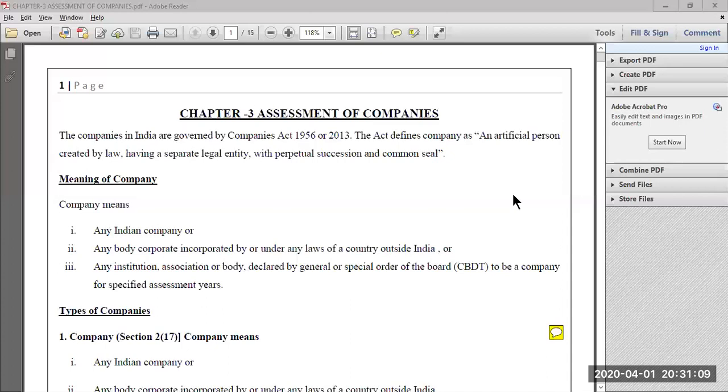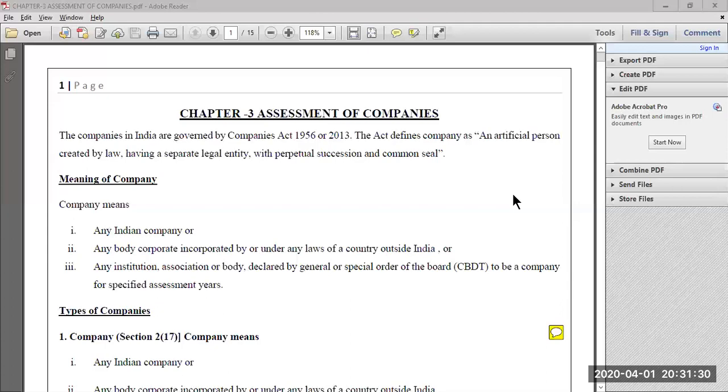The company also has another important feature called common seal. What do you mean by common seal? Common seal is nothing but the symbol or logo of the company which is present on all the official papers and official documents of the company. So this is a company under the Companies Act 1956.